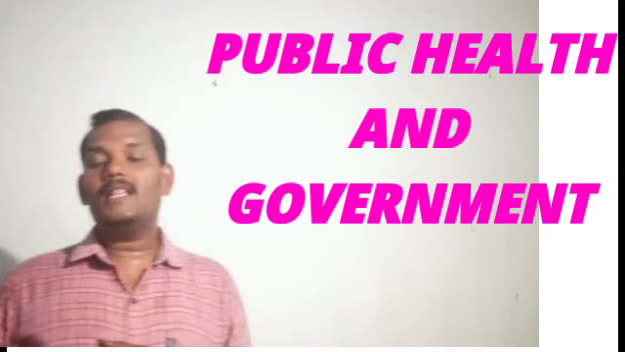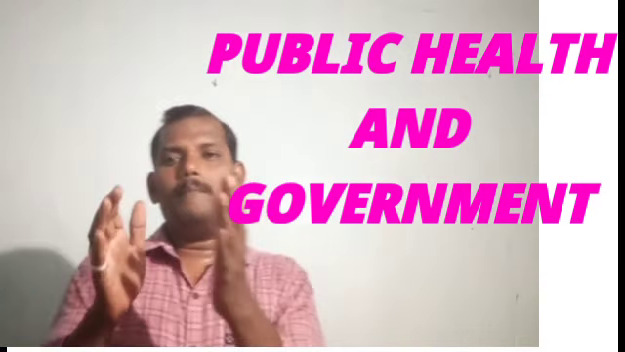And the last one in this topic, public health and government. What is called public health? The major basic facilities of the people. According to our constitution, the government has the responsibility of providing the basic facilities to the people. What are the basic facilities? Education is a basic facility. Health is a basic facility. Water is a basic facility. Housing is a basic facility. Communication is a basic facility. Those are all the basic facilities of the people.